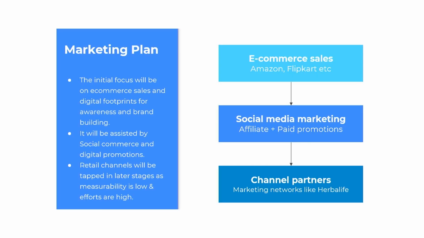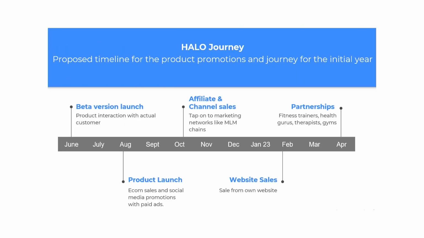Then there needs to be a marketing plan in place. For Hello specifically, the initial focus was on e-commerce sales and digital footprints. For awareness and brand building, it will be assisted by social commerce and digital promotions. Retail channels will be tapped in later stages as measurability is low and efforts are high. So e-commerce sales is the initial driver through Amazon and Flipkart. Social media marketing is the second driver through affiliate and paid promotions, and third is channel partners, marketing networks like Herbalife. You get several channel partners which recommend this device, right? So these are the three stages of marketing.